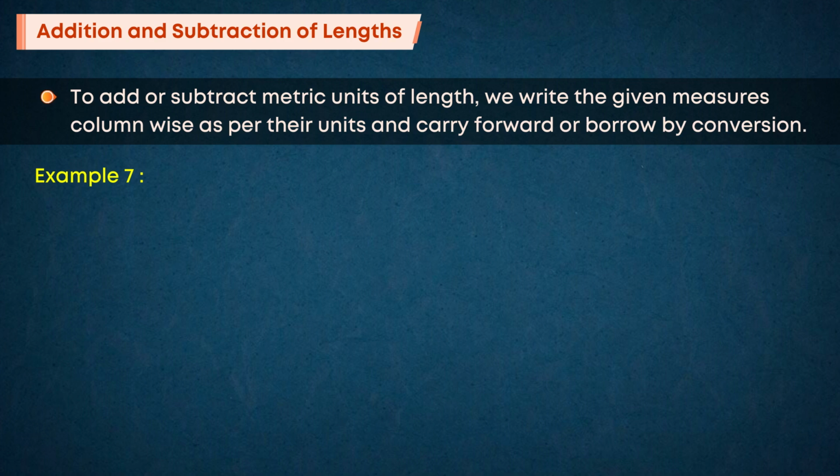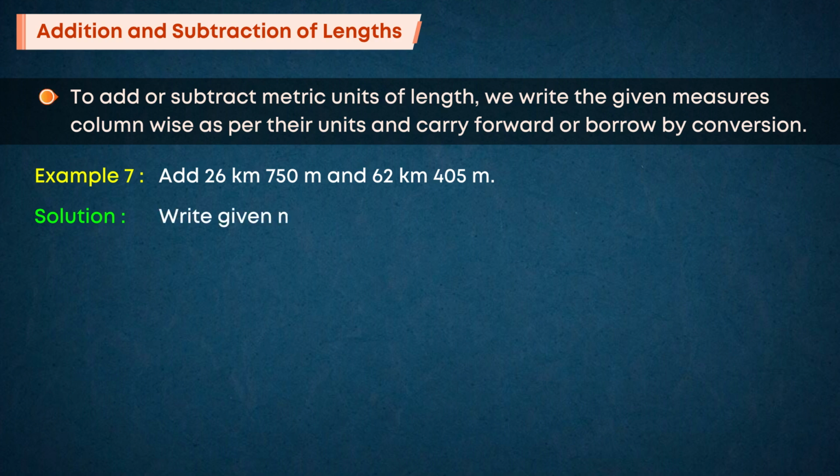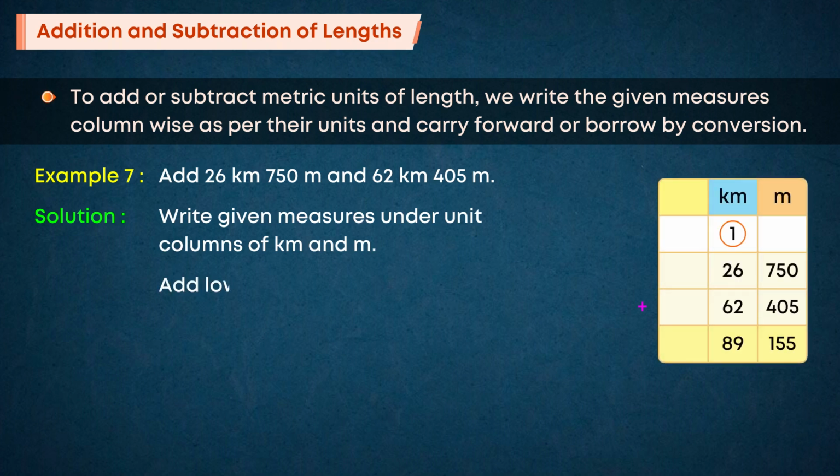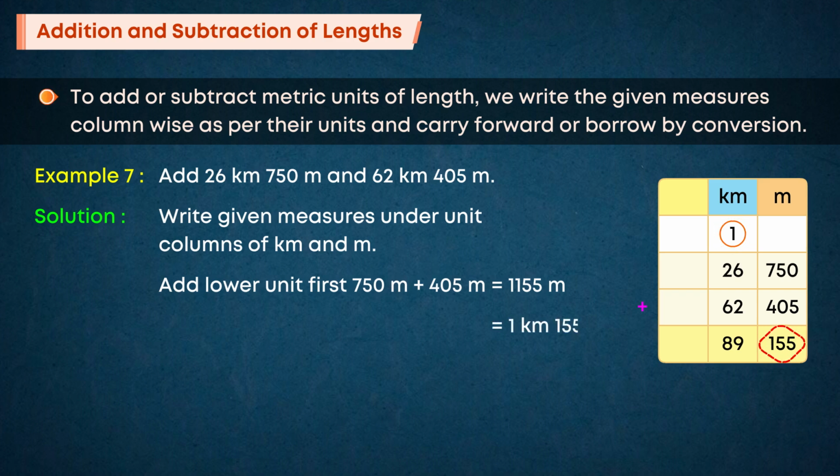Example 7. Add 26 kilometers 750 meters and 62 kilometers 405 meters. Solution. Write given measures under unit columns of kilometer and m. Add lower unit first. 750 meters plus 405 meters is equal to 1155 meters, which is equal to 1 kilometer 155 meters.